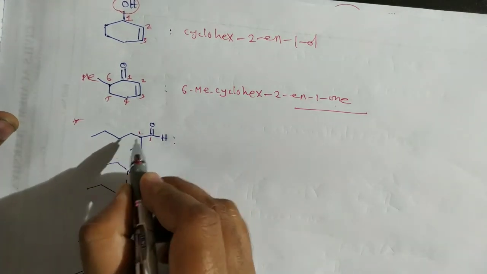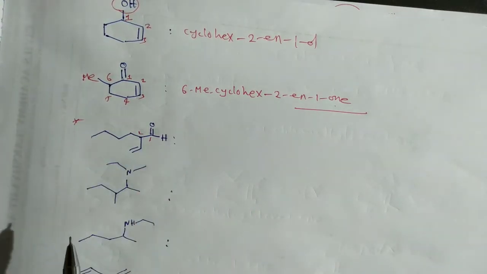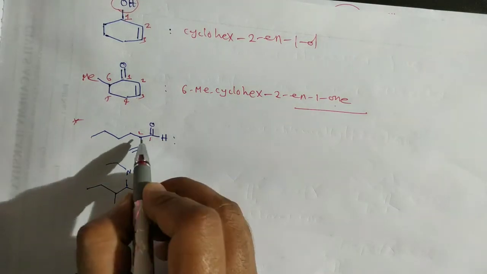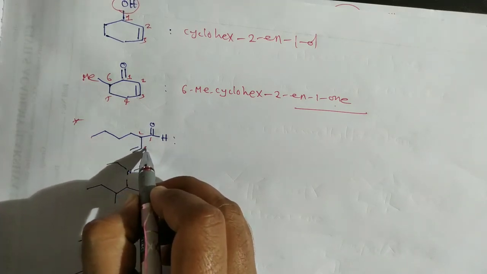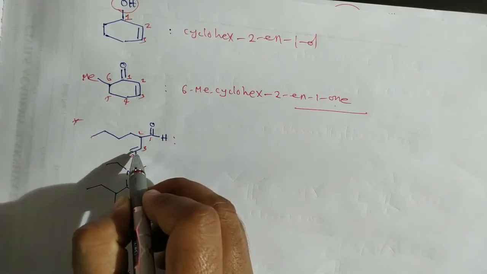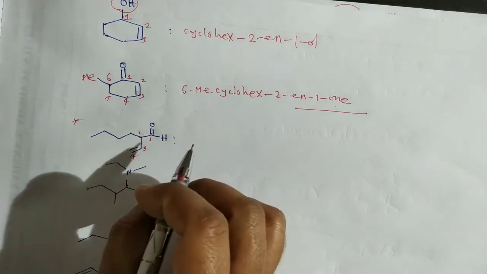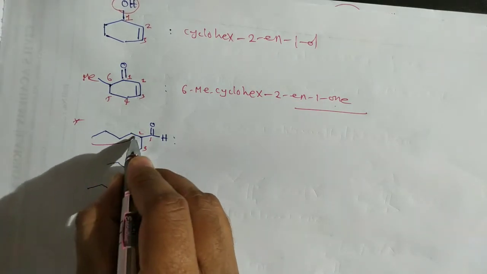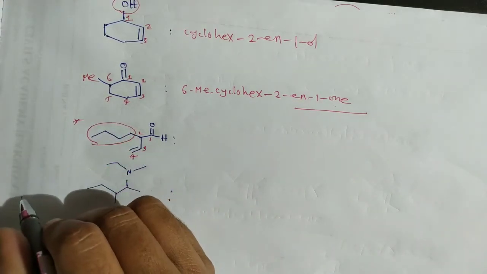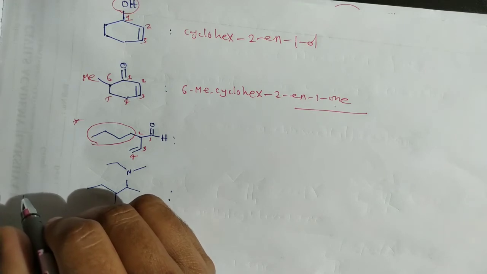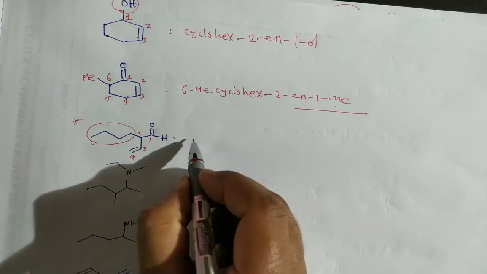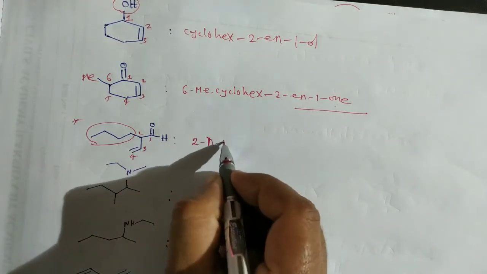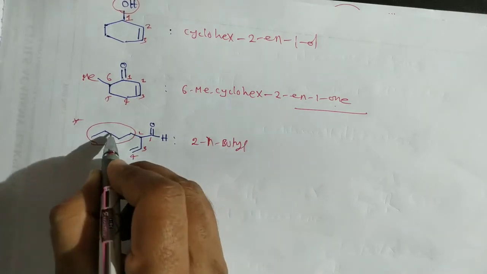Next, another important rule. Here in this case 1, 2, 3, 4, 5, 6 carbons are there. Generally more carbons are present in this parent chain, but no double bond. If you proceed in this direction, there are 4 carbons and there is a double bond. So that is our parent chain. Our parent chain must contain the unsaturation. That means the longer chain is treated as a substituent. It means the double bond or triple bond, irrespective of the length of the parent chain. So here this is a 2-n-butyl